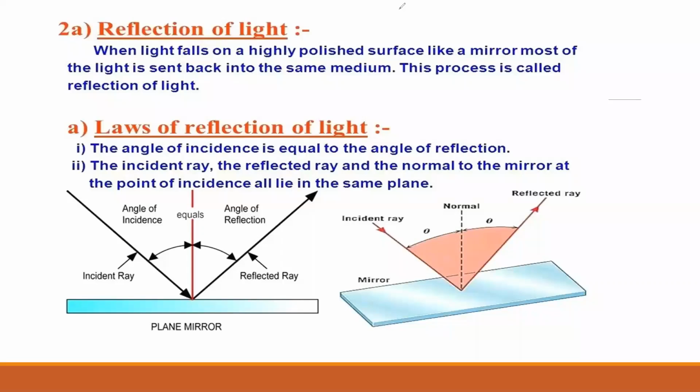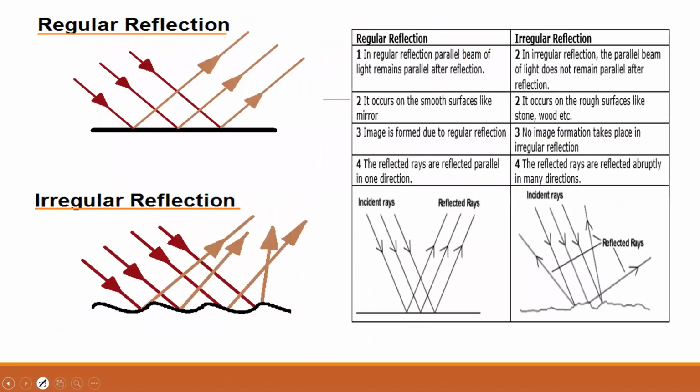After reflection of light, next we will be moving on to types of reflection. First type of reflection is called regular reflection. And second type of reflection is called irregular reflection. Regular reflection occurs when your surface is smooth, like mirror. Then regular reflection takes place. If surface is rough like stone or wood, then reflection will be irregular.